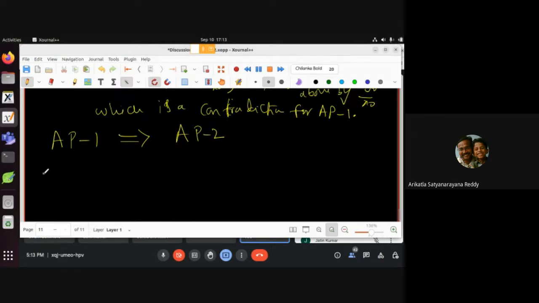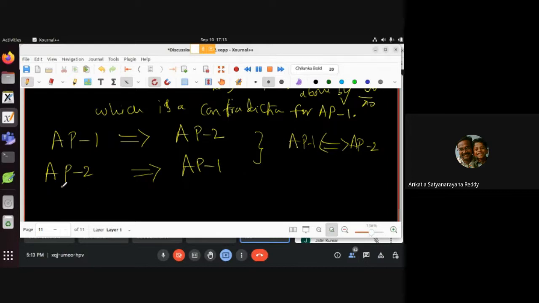Now somebody can help me: is it possible to prove AP1 from AP2? What is the meaning of this? If you prove this also, then we are proving that AP1 if and only if AP2. I have already done one side, AP1 implies AP2.